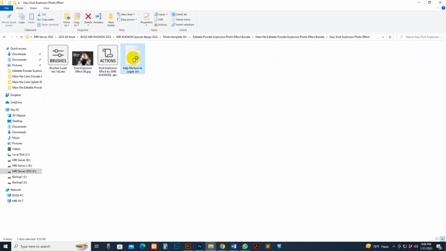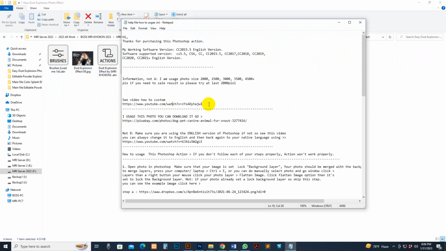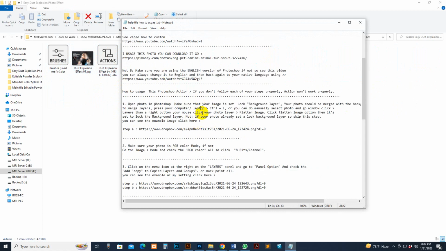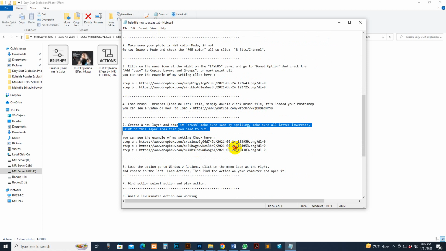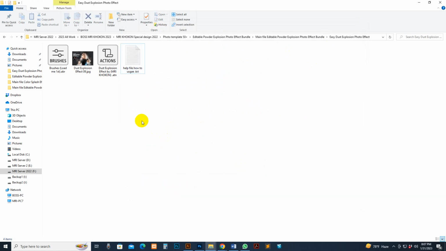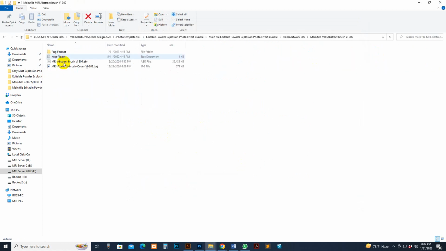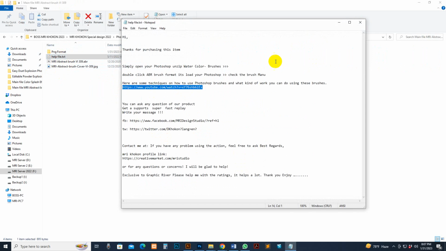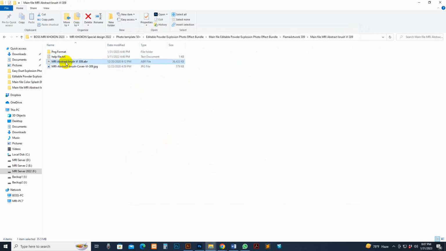There is the help file included, and a different video for this product. You need to watch this video and read the help file. There is some instruction included. Another one, this is the brush, how to use the brush. You can watch this video. This is the brush format, and there is the PNG.